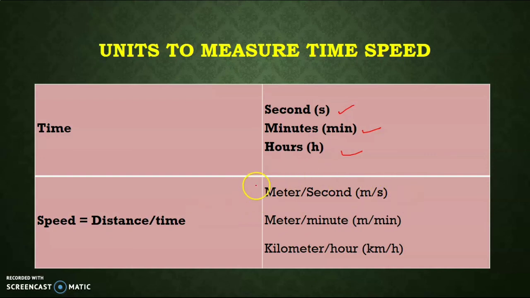If the distance is in meters and time in seconds, the speed is meter per second. If the distance is in meters and time in minutes, then the speed is meter per minute. If the distance is in kilometers and time in hours, then the unit of speed is kilometer per hour. So these are the units of speed.